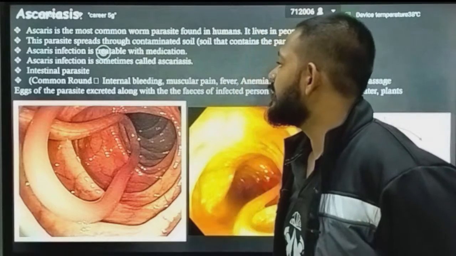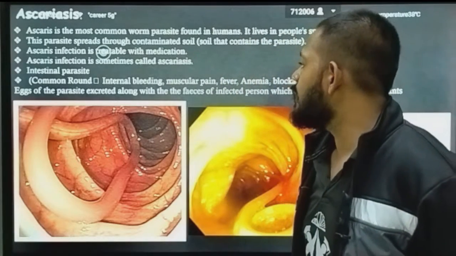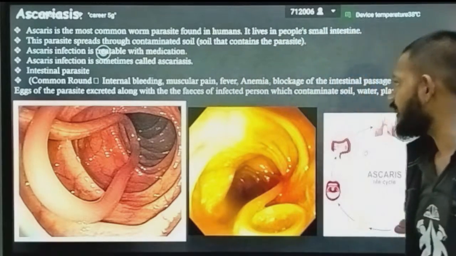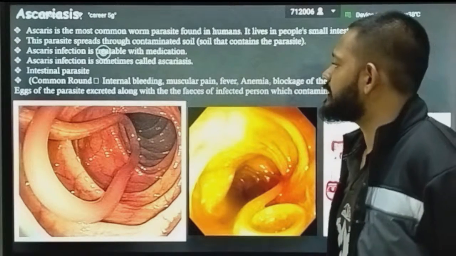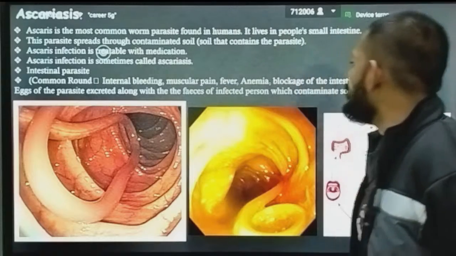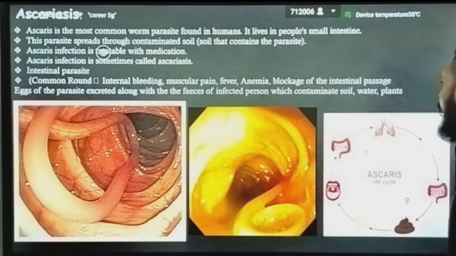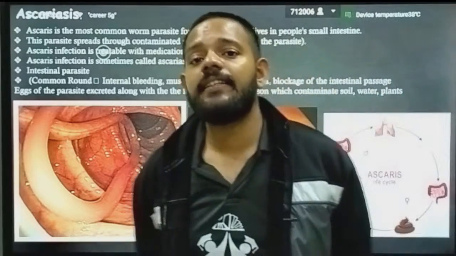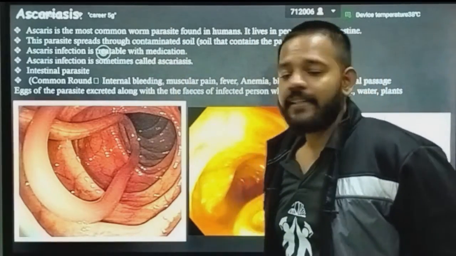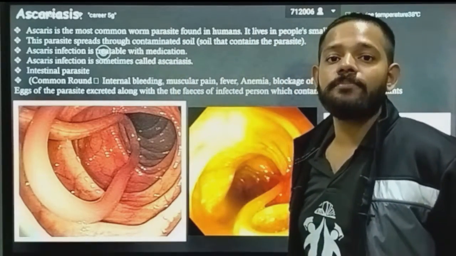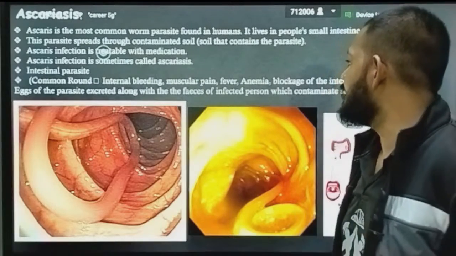Ascariasis is an intestinal parasite. Symptoms include internal bleeding, muscular pain, fever, anemia, and blockage of the intestinal passage. Eggs of the parasite are excreted along with the feces of an infected person, which contaminate soil, water and plants. See, these are all the symptoms. Internal bleeding occurs because it infects your small intestine.